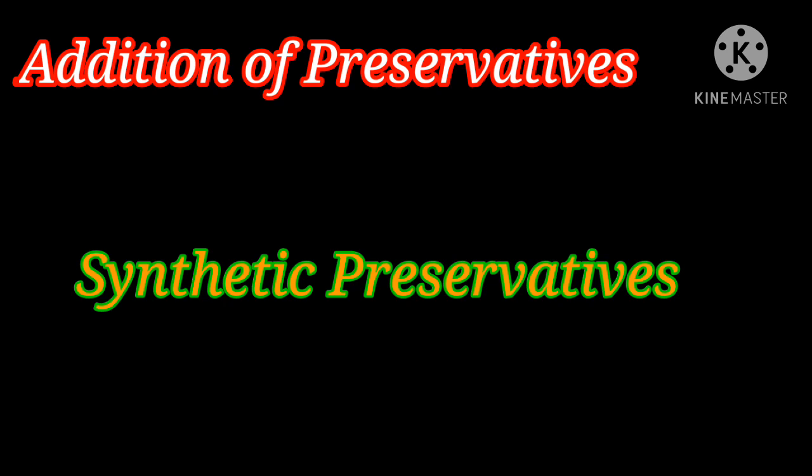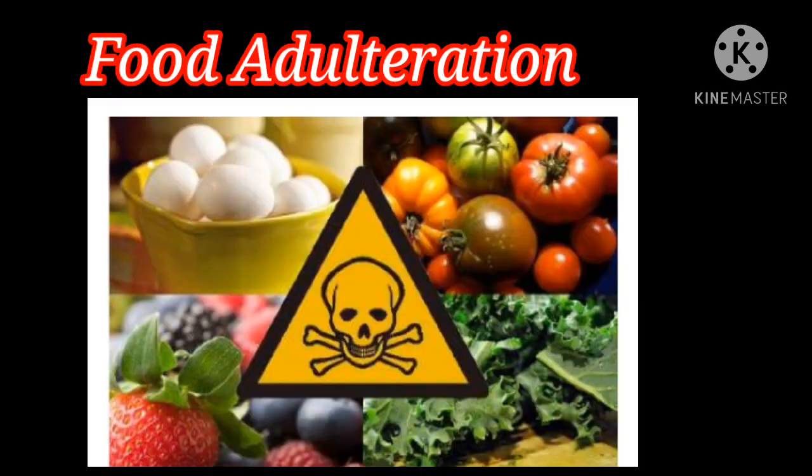Clear, children? So, addition of preservatives, what are there? Two methods: natural preservatives and synthetic preservatives. Natural preservatives, what are the things we are adding? Salt, sugar, oil. Synthetic preservatives, what are the things? Sodium benzoate, citric acid, vinegar, sodium metabisulfite. Clear, children? Have you got it? Okay. Next one, food adulteration.